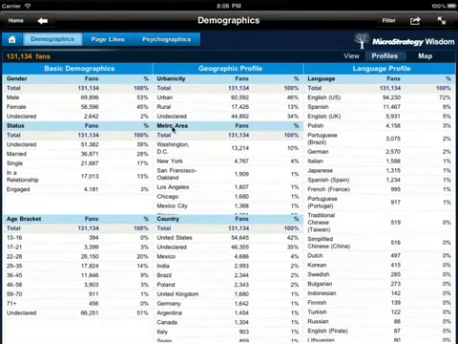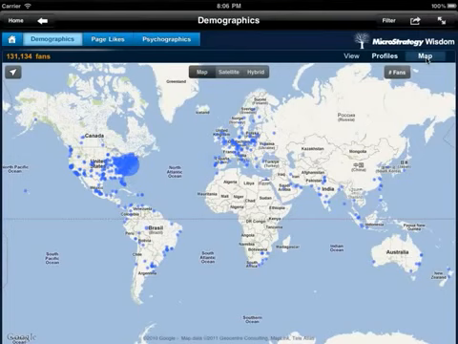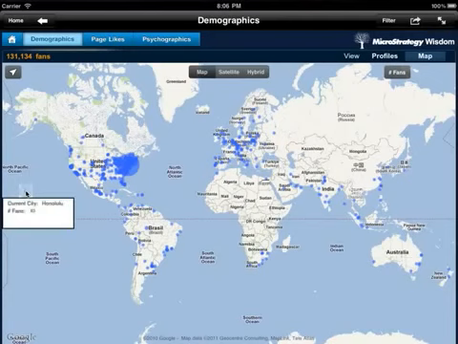The demographic profile can also be explored in a map view. The map view provides a nice geographic distribution of my fans. The size of the bubbles represents the relative number of people living in a certain city. I can tap on any of the bubbles to know the fan population in the city that I select.